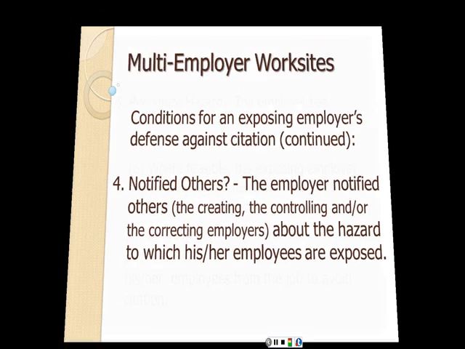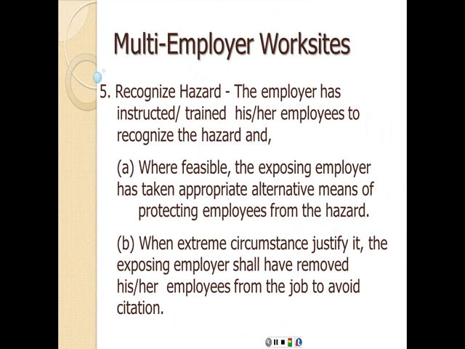And the fifth and final defense is going to be recognition of the hazard itself. The employer has instructed or trained his or her employees to recognize the hazard, and where feasible, the exposing employer has taken appropriate alternative means of protecting employees from the hazard, and when extreme circumstances justify it, the exposing employer shall have removed his or her employees from the job to avoid citation.